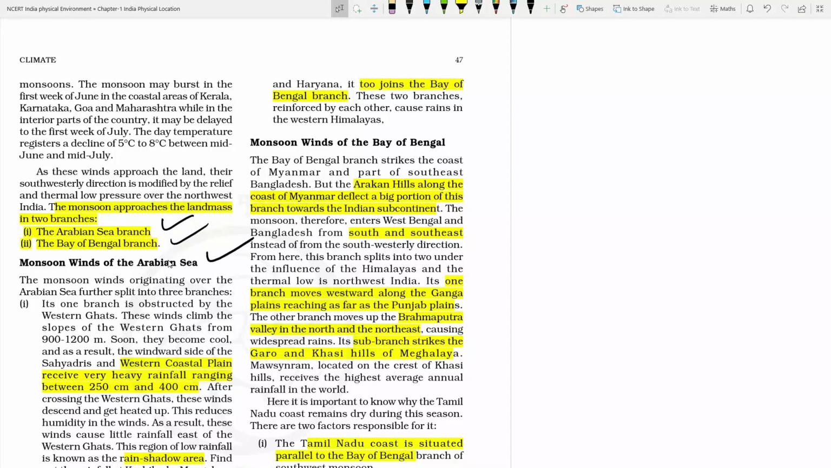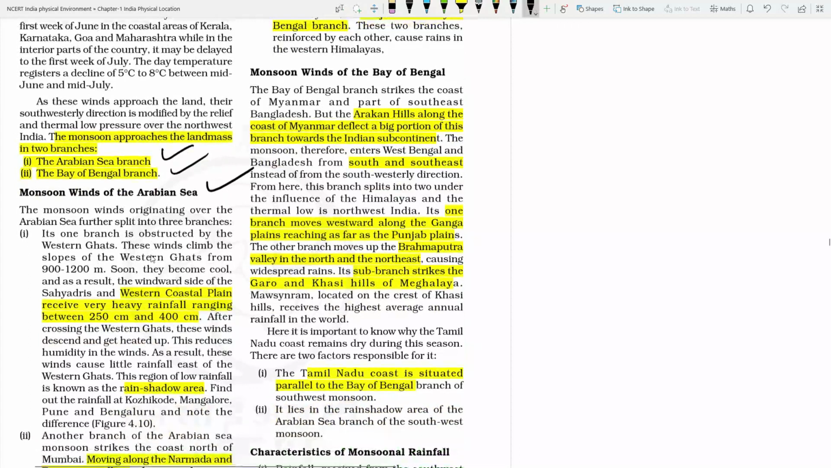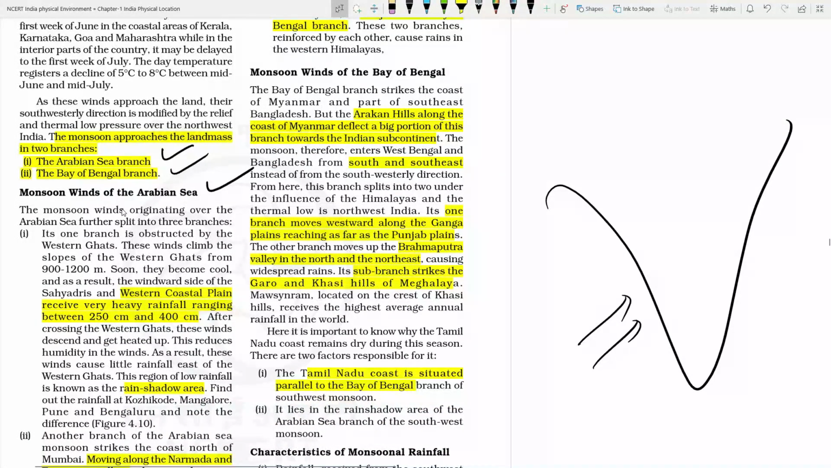How is the Arabian Sea branch approaching India? You can see this area, the Arabian Sea branch. First, the southwestern monsoon approaches the Western Ghats, so it will bring more rainfall to this area. On this area there will be very heavy rainfall, 250 to 400 centimeters, while there will be very little rainfall in the rain shadow zone of this area.